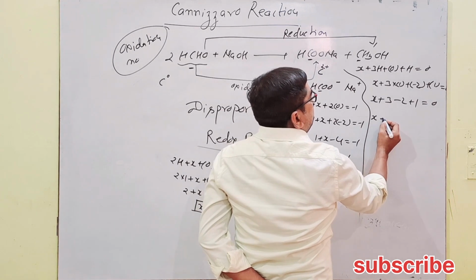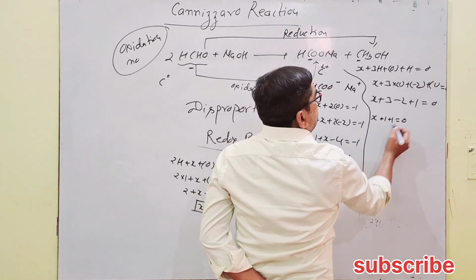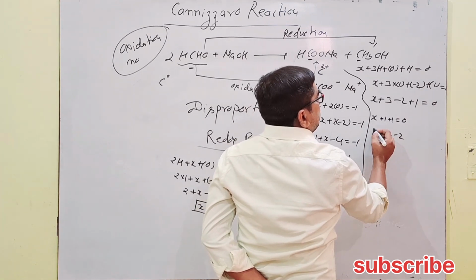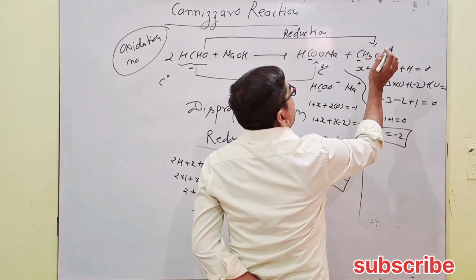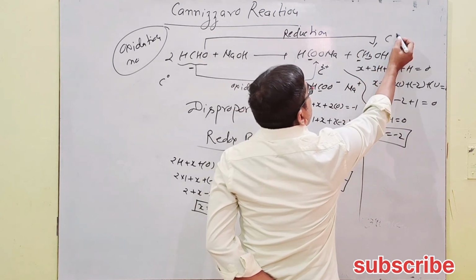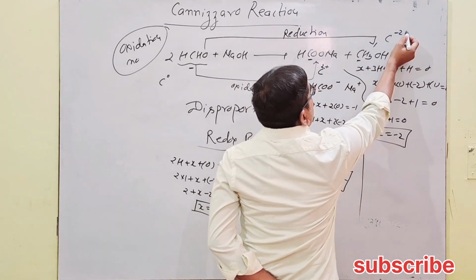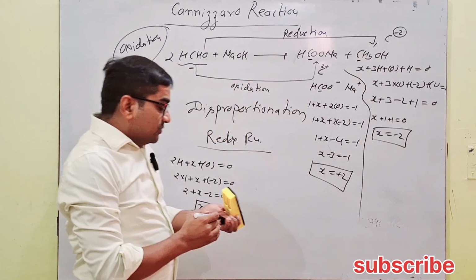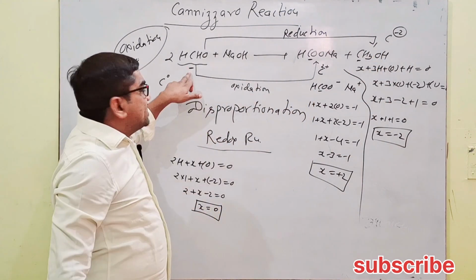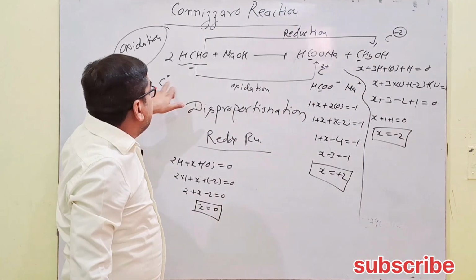Now x plus 1 plus 1 equals 0, therefore x equals minus 2. Here carbon has minus 2 oxidation state. So the carbon oxidation number in the reactant is 0.